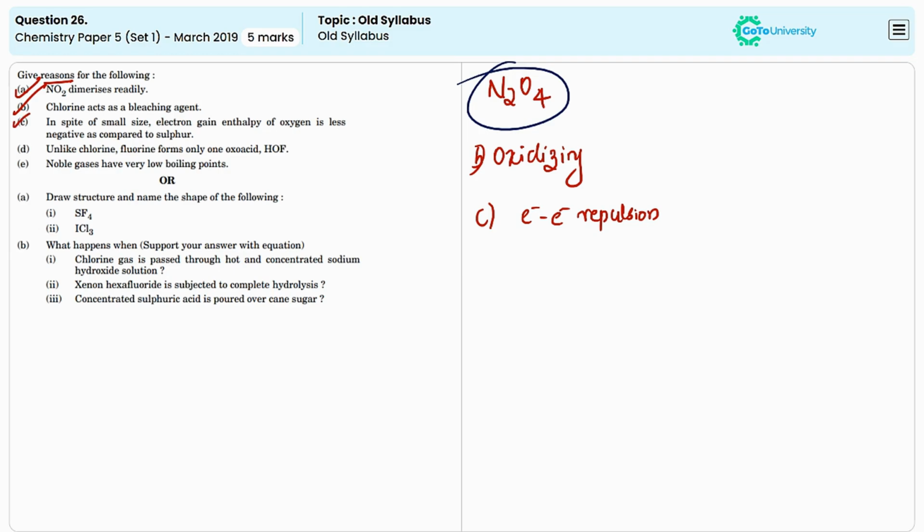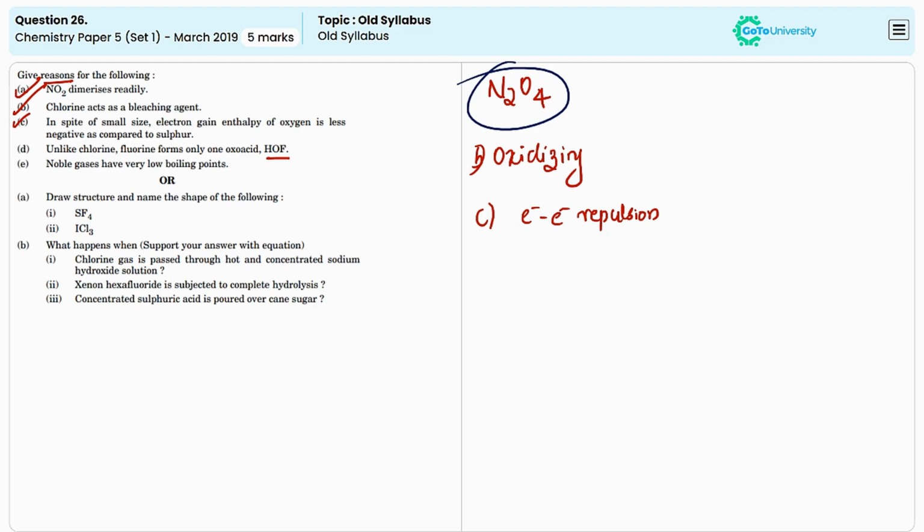The next one is: unlike chlorine, fluorine forms only one oxo acid, that is HOF. This is due to the chemical properties and high electronegativity of fluorine. Fluorine is the most electronegative element, which means it strongly attracts the electrons. This makes it difficult for fluorine to form multiple bonds with oxygen or other elements because the high electron density would make the compound highly reactive and unstable.